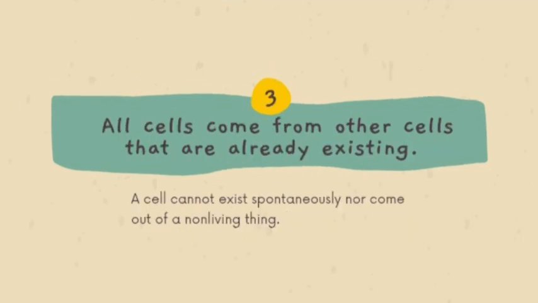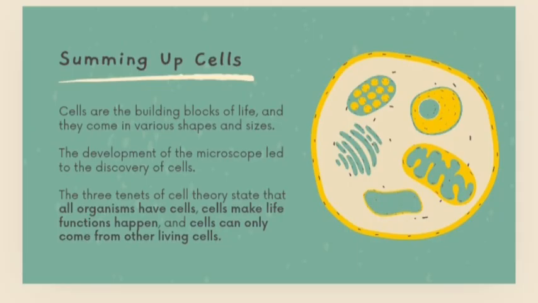So here, we have come to know that all cells come from other cells that already exist. I already told you that pre-existing cells produce new cells by mitotic and meiotic divisions in human beings, and by budding and fission methods in plants and other organisms. A cell cannot exist spontaneously nor come out of a non-living thing. A non-living thing cannot produce a cell. So from this we come to know that all the cells present in our bodies come from pre-existing cells.